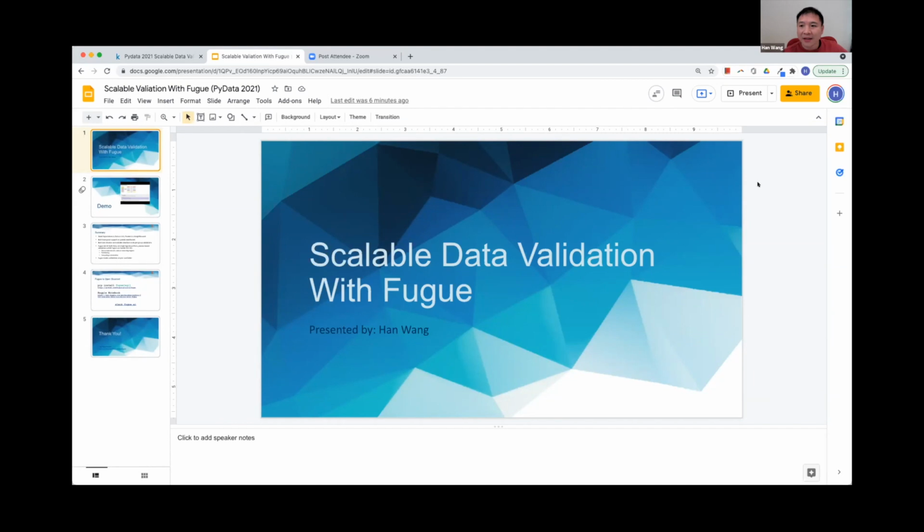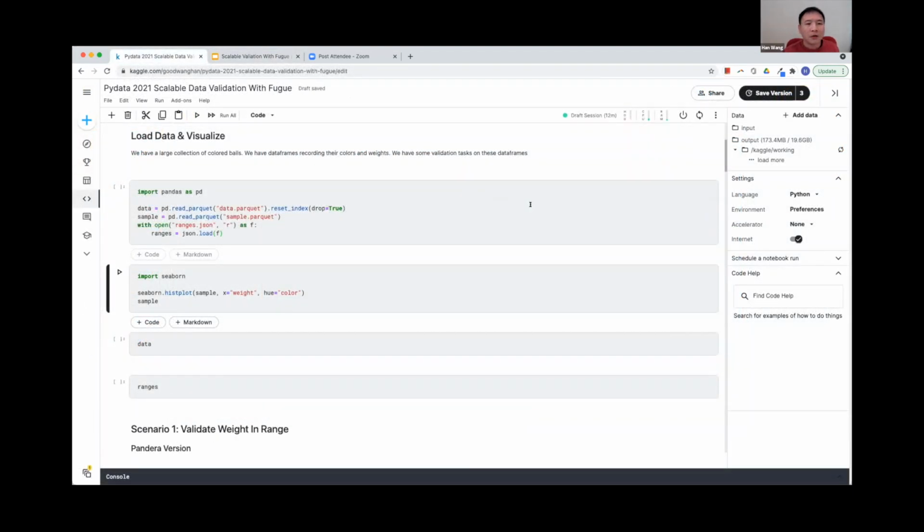My name is Han, and today I'm going to talk about scalable data validation with Fugue. I will go through a demo first, and then wrap up. So let's go directly to the demo. In this demo, assume that we have a very large collection of color balls, and we have data frames recording their colors and weights. We're going to do some validations on these data frames, either locally or distributedly.